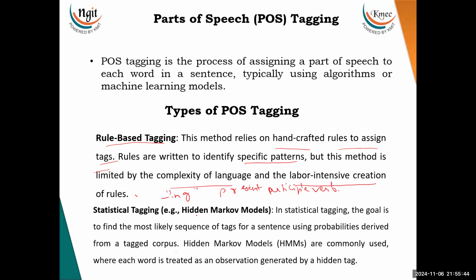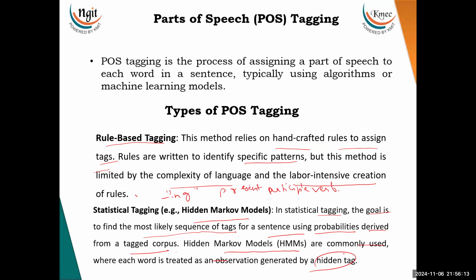And then we have statistical tagging. The example is the hidden Markov model. In statistical tagging, the goal is to find the most likely sequence of tags for a sentence using probabilities derived from a tagged corpus. The hidden Markov model, HMM, is most commonly used, where each word is treated as an observation generated by a hidden tag.